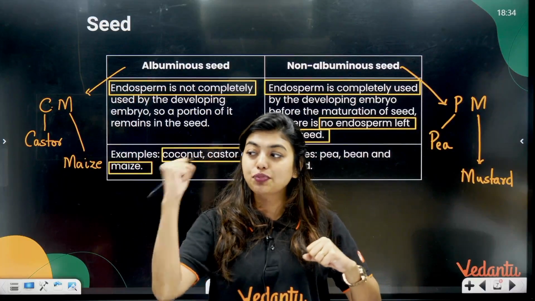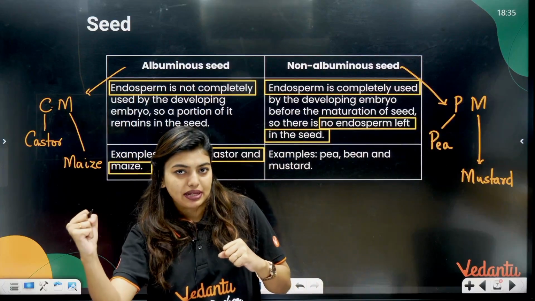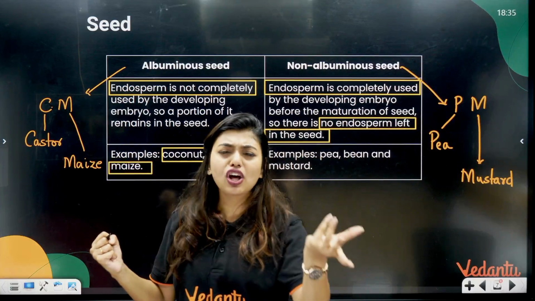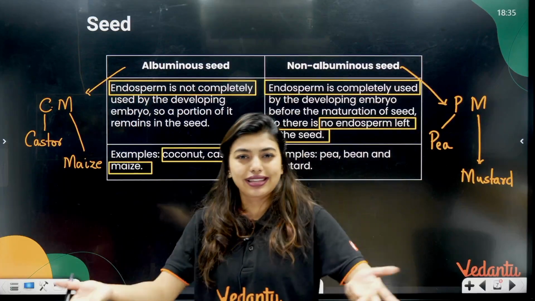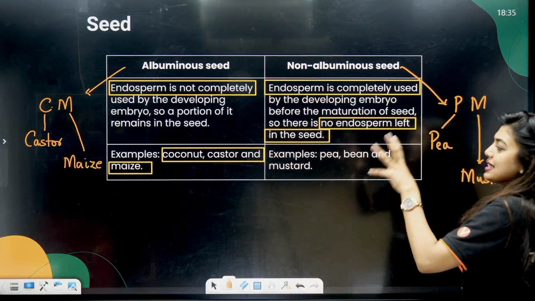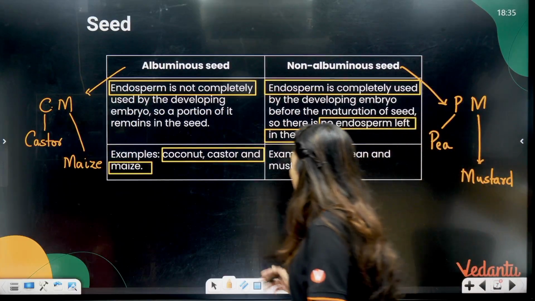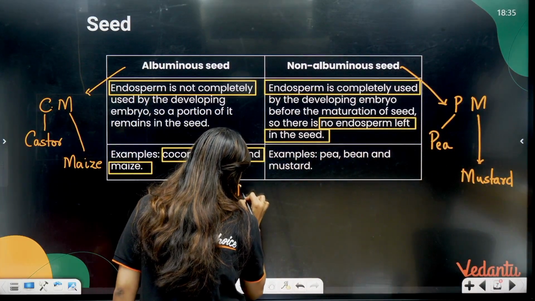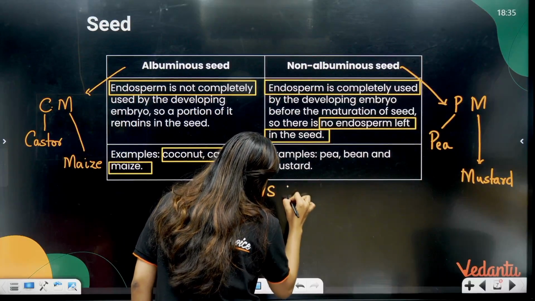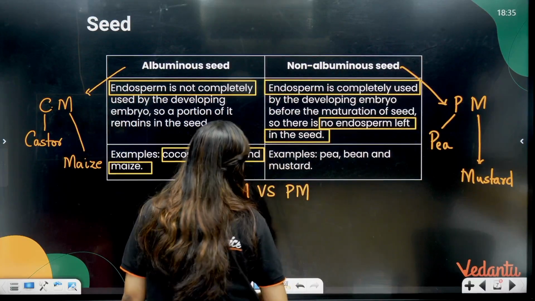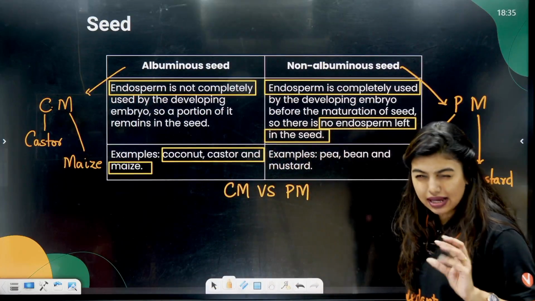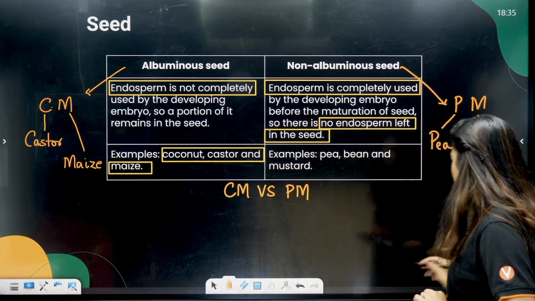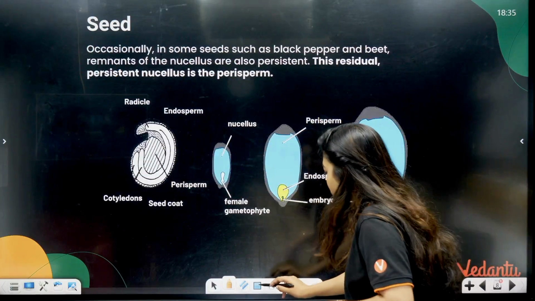Endosperm is left, albuminous; endosperm is not left, non-albuminous. Non means what? Nothing is there. Okay, so is this clear? That war is CM versus PM. Here endosperm, that means CM has some money, PM has no money. Okay, so very suspicious conversation we are having.